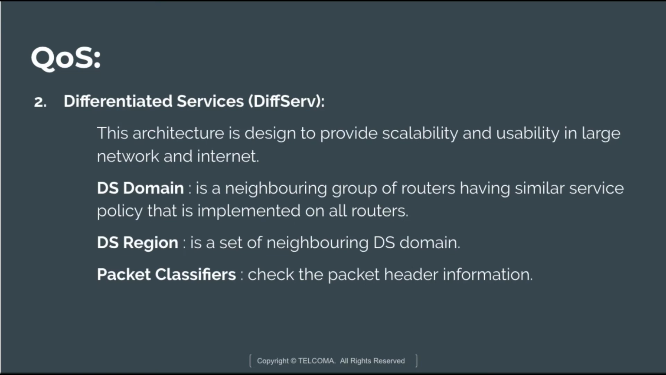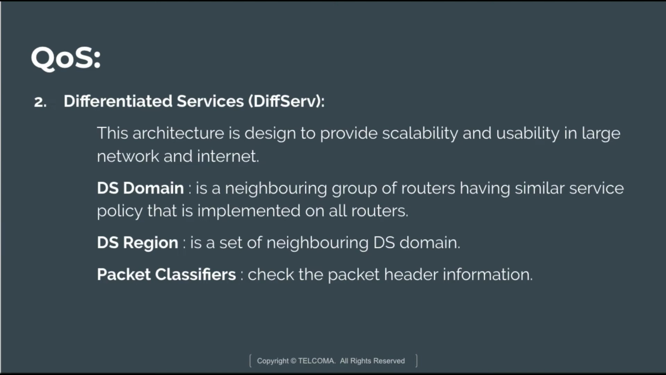This architecture is designed to provide scalability and usability in large networks and the internet. There are some parts in this. The first one is the DS domain. The DS domain is a neighboring group of routers having similar service policies implemented on all routers. The boundary routers classify incoming data packets, label all the packets and use a per-hop behavior for all the packets. After that, the next part is the DS region.